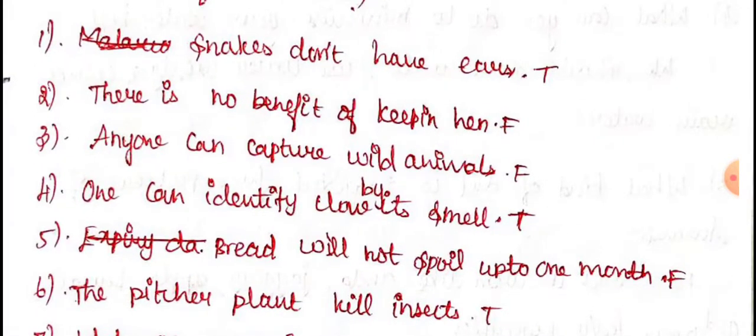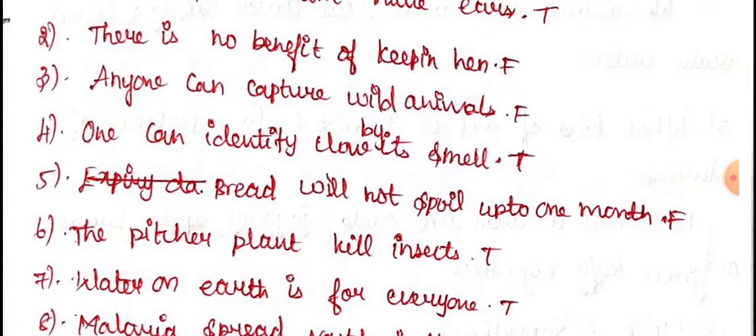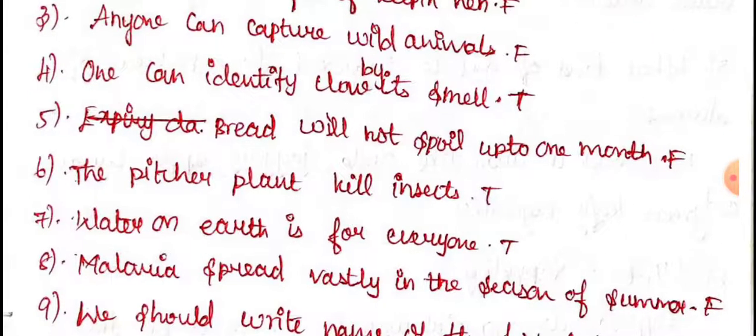Third one. Anyone can capture wild animals? No. It is not possible for everyone to capture wild animals. So this statement is false. Fourth one. One can identify clove by its smell. Yes, true. Bread will not spoil up to 1 month. It spoils. So this is false statement. Pitcher plant kills insects. Yes, it's true.